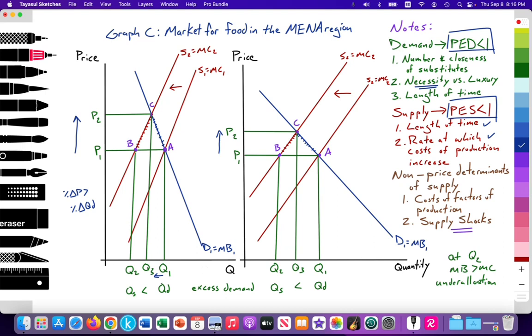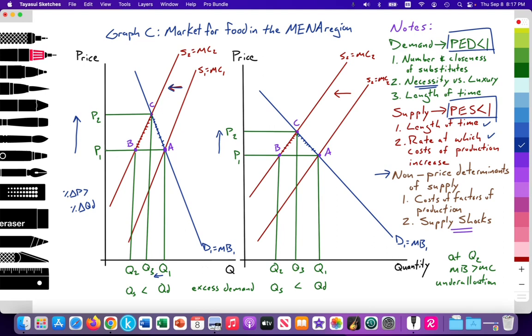We have an initial equilibrium at point A, where S1 equals D1. That establishes an equilibrium price at P1 and an equilibrium quantity at Q1, where quantity supplied equals quantity demanded. Then we have a non-price determinant of supply impacting the supply curve, predominantly a supply shock due to the Russian-Ukrainian war, which is reducing the supply of wheat and other cereal grains into the global market, and also fertilizer as an input for food. And also we notice that the costs of production are increasing. Gasoline prices are rising, fertilizer prices are rising. Thus, supply shifts in from S1 to S2.